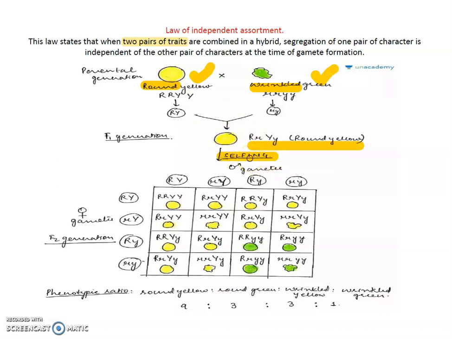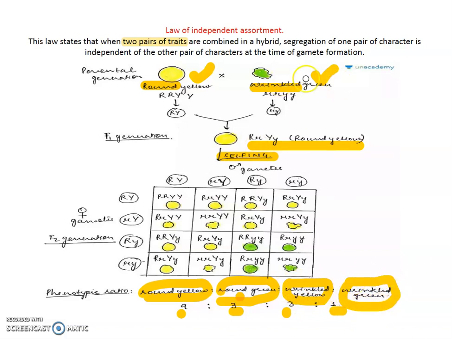After that, Mendel observed a 9:3:3:1 ratio. Mendel observed round and yellow seeds, round and green, wrinkled and yellow, and wrinkled and green.